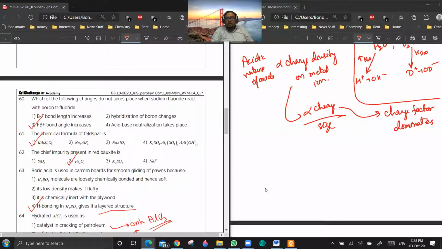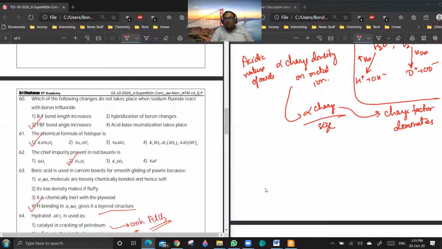Sir, loosely chemical bonded, won't that be the answer? No, it won't be the answer actually. The layered structure is a better option. See, we are concerned with the smoothness of the board.